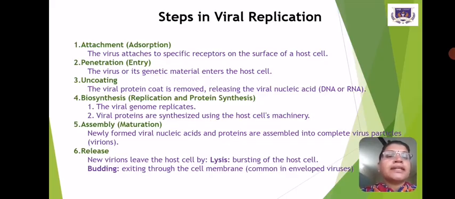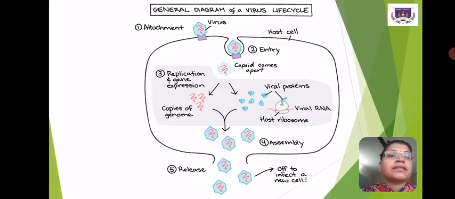Uncoating. The viral protein coat is removed, releasing viral nucleic acid, that is DNA or RNA. Biosynthesis, that is replication and protein synthesis. Viral genome replicates. Viral proteins are synthesized using the host cell's machinery. Assembly, that is maturation. Newly formed viral nucleic acids and proteins are assembled into complete virus particles called virions. Release. New virions leave the host cell by lysis, bursting of the host cell, or budding, exiting through the cell membrane. It's common in enveloped virus.